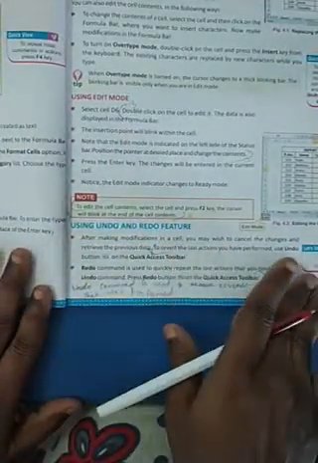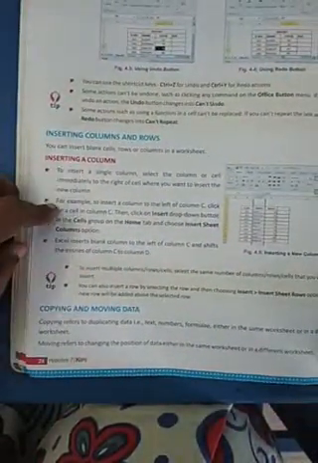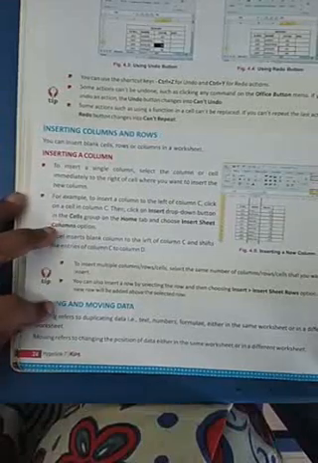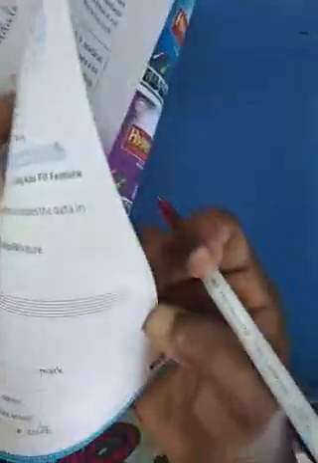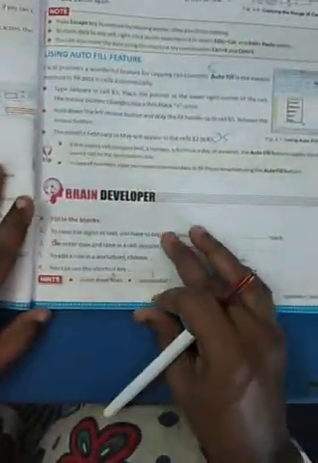We had the undo and the redo, Control plus Z and Control plus Y. Then inserting a new column, inserting a new row, copying and moving the data. Then we discussed the autofill feature. Okay, now coming to the 1 mark questions in this lesson.